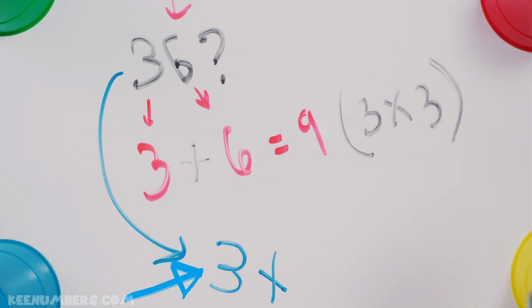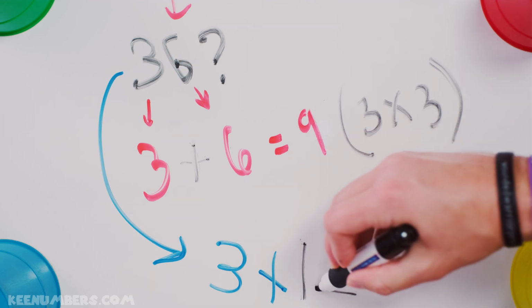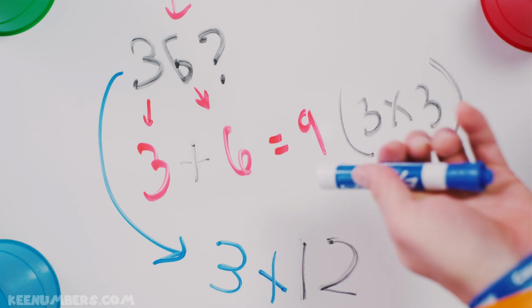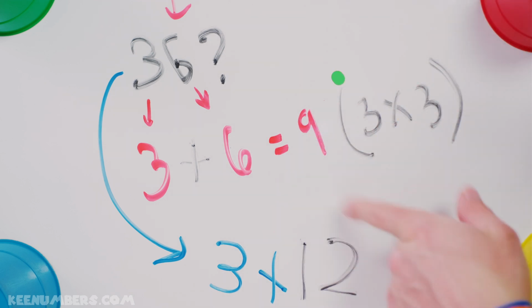It is 3 times... How many 3s are in 36? I am belaboring this point, but it is a worthwhile one to belabor. It's 3 12s. So you can see it's not only divisible by 2, it's also divisible by 3.